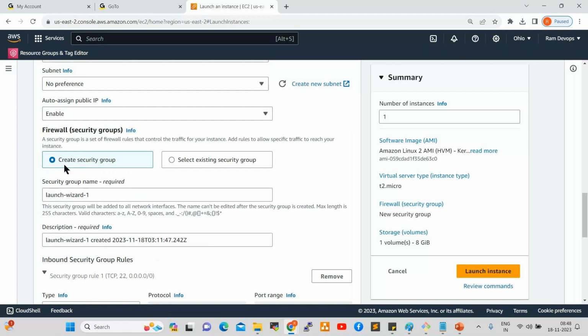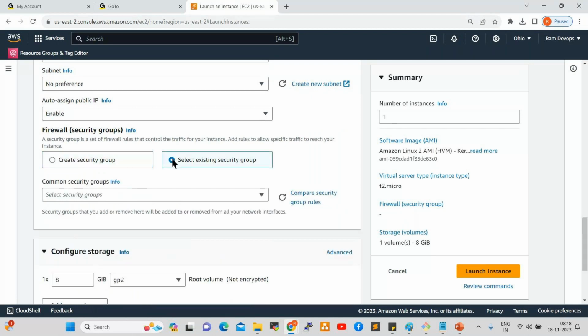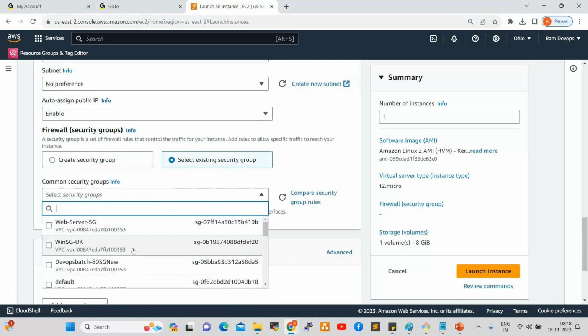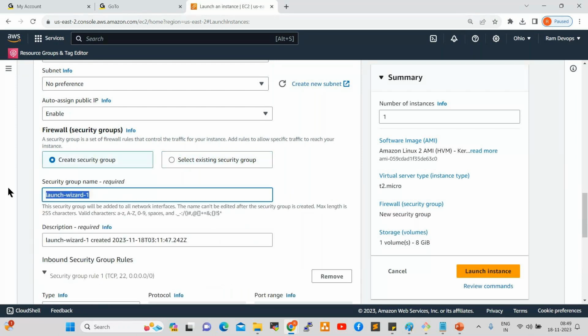Here you can create a new security group or else select an existing security group. If you select an existing one, you can see all the existing security groups. Now what I'll do, I can create a new group here. Group name, security group name, I want to give DevOps batch 80 test sg. Okay, yeah. So description also I want to give the same. Copy this, paste here.